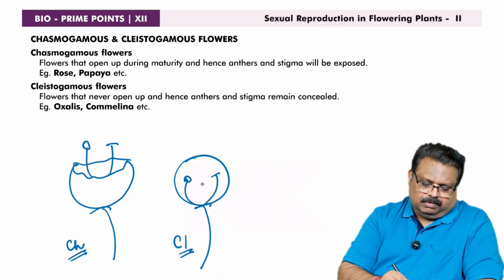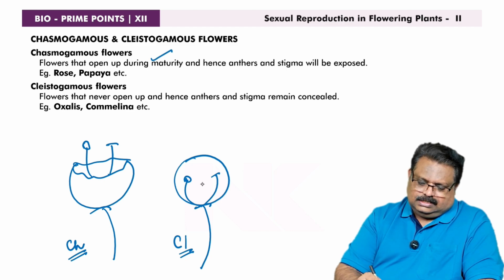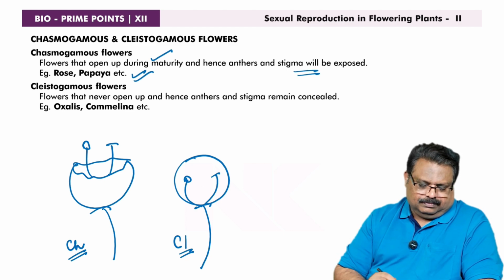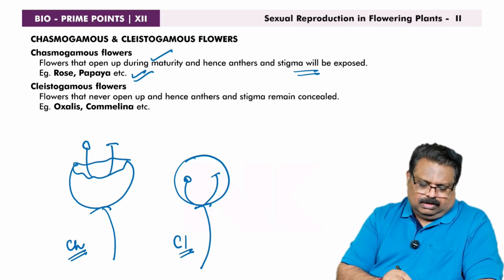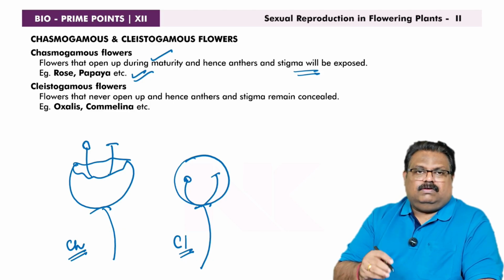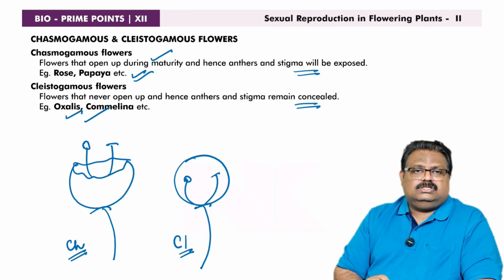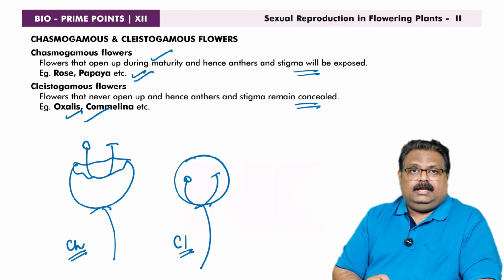Chasmogamous: the flowers that open up during maturity, hence anthers and stigma are exposed. Examples: rose, papaya, etc. In cleistogamous flowers, the flowers never open up, even after maturity; they remain concealed and closed. Hence, anthers and stigma remain concealed. Important examples are Oxalis, Commelina, etc.